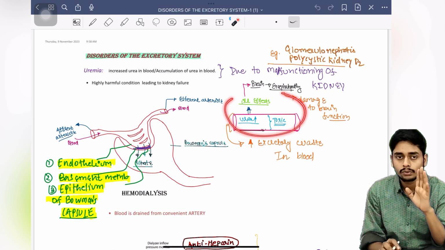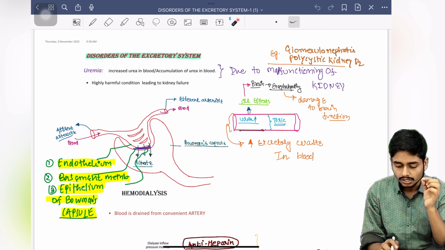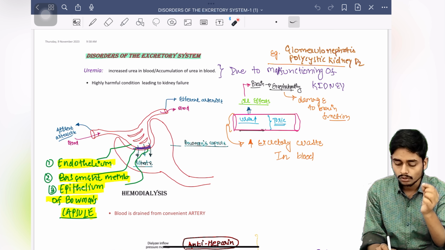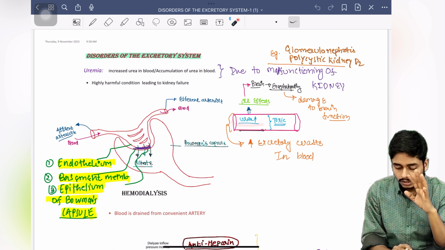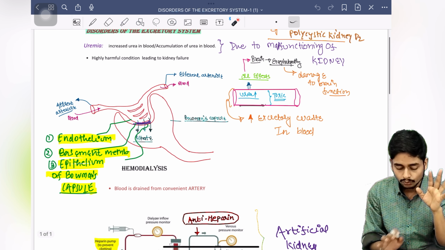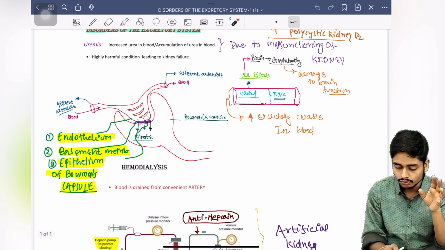This urea we don't want to increase in blood, because if it increases, it will lead to harmful effects. So this is regarding uremia: what is uremia and how this actually happens.